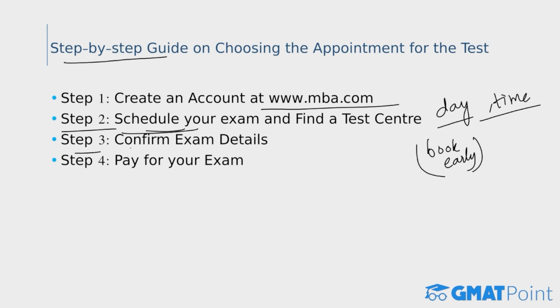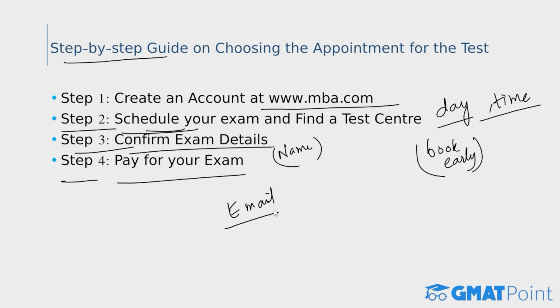And finally, once you've done that, confirm your details, your personal information such as your name, date of birth, or citizenship, and all such things. So verify your details, and make sure they're the same as mentioned on your identification proof. And finally, to complete your registration, you must agree to the policies and make the payment. And that's all, you're registered for the exam. You'll receive an email verifying your GMAT registration, and you'll also see it in your MBA account.